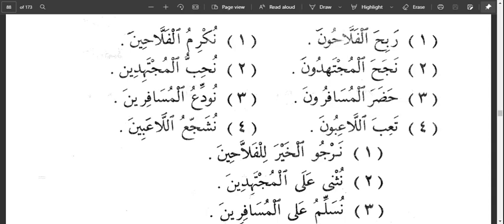Then al-La'ibun, the players became tired. Looking at these four examples, we can see that after every mufrad word we have the addition of waw and nun to make it jamu. So what is this jamu? Jamu Mudhakkar Salim.